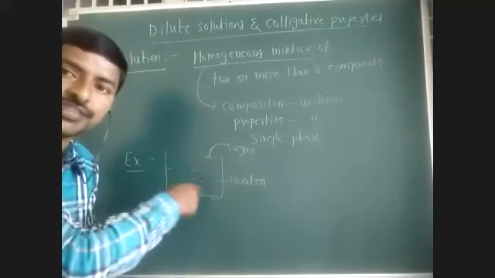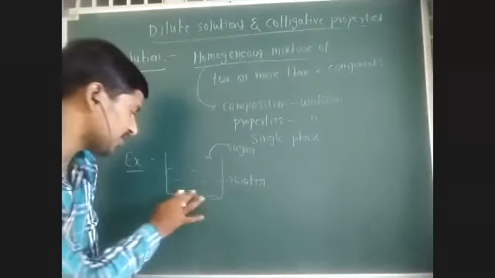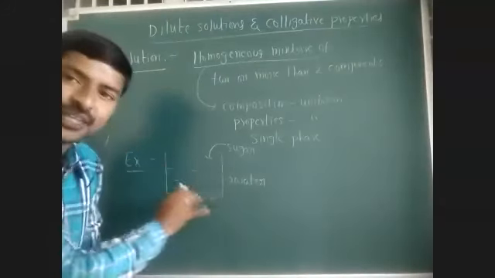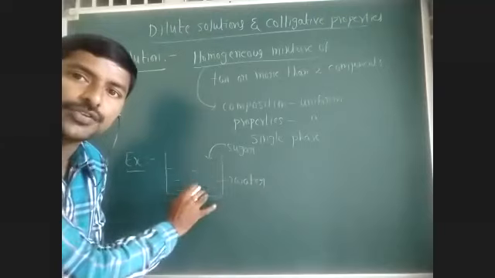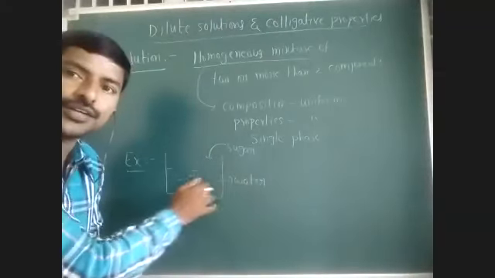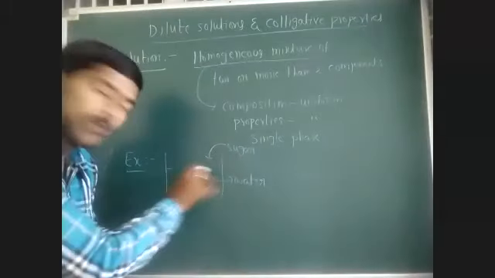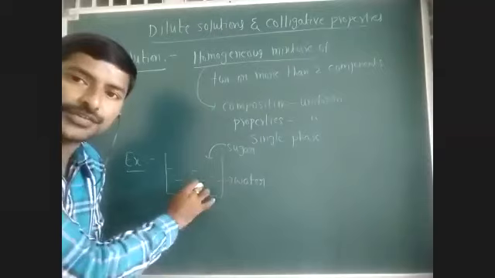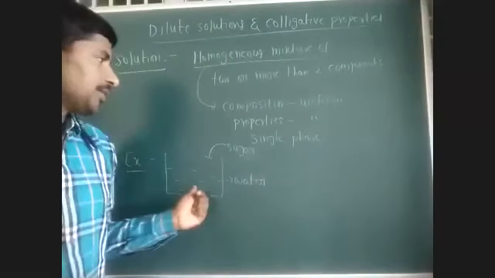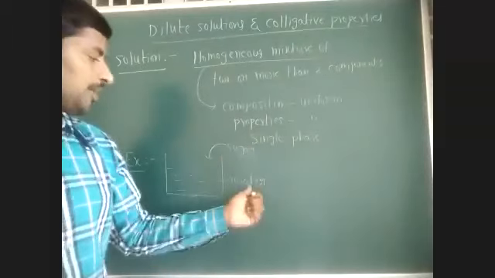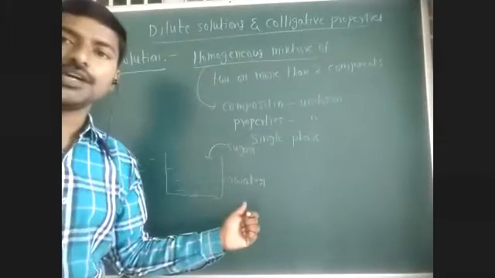Now if you stir for some time, what happens? The sugar distributes uniformly throughout the solution, so we cannot distinguish sugar particles and water. It possesses uniform properties, uniform taste. Then such a solution is said to be a homogeneous solution. Here, how many components are there? Two components, sugar and water.